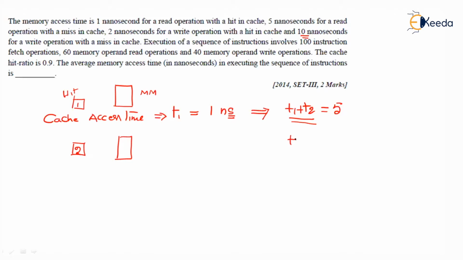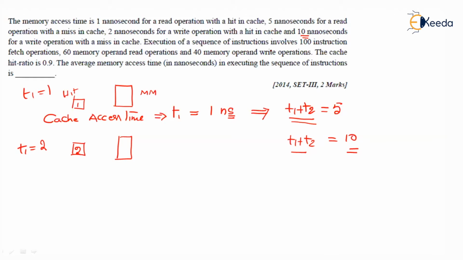Then T1 plus T2 is equal to 10 nanoseconds. So for write, T1 is equal to 2 nanoseconds and T1 plus T2 is equal to 10 nanoseconds. For a read, T1 is equal to 1 nanosecond and T1 plus T2 is equal to 5 nanoseconds.